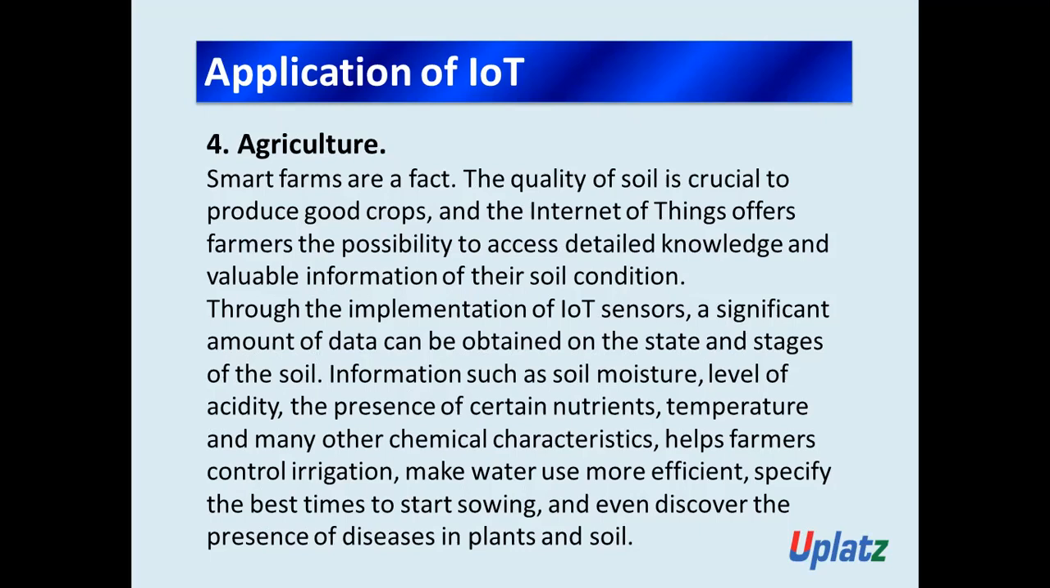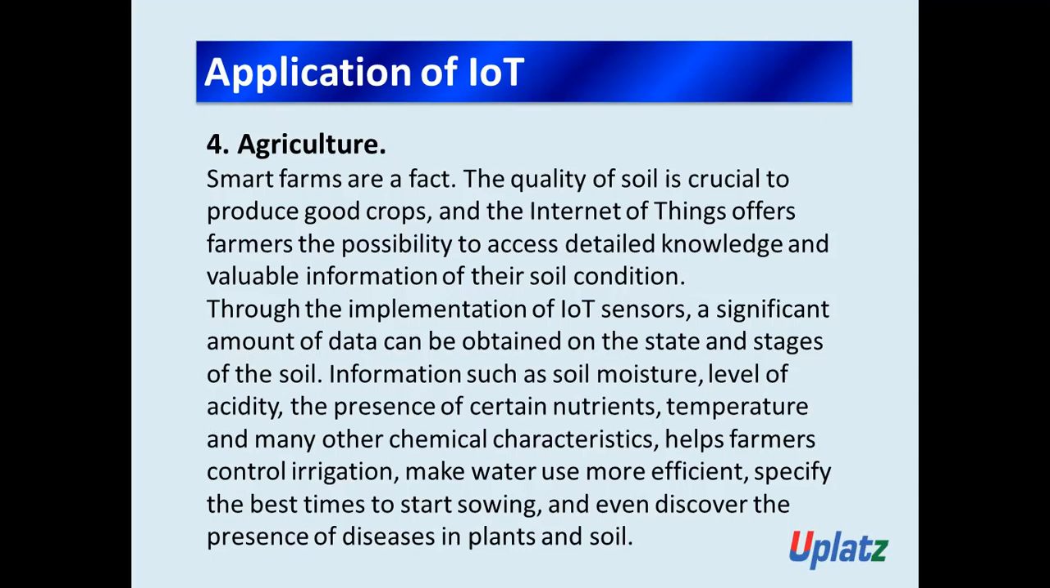Got the point. So information such as soil moisture, level of acidity, the presence of certain nutrients, temperature, and many other chemical characteristics helps farmers control irrigation, make water use more efficient, specify the best time to start sowing, and even discover the presence of disease in the plants and the soil. So you can say that IoT plays a very important role in agriculture also.